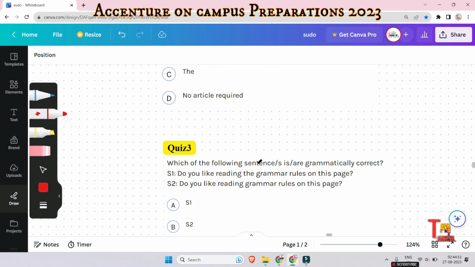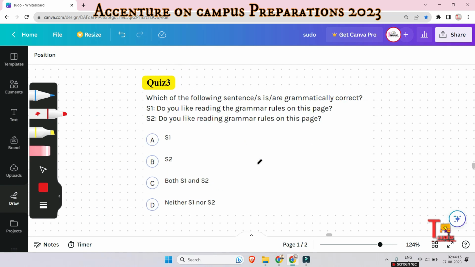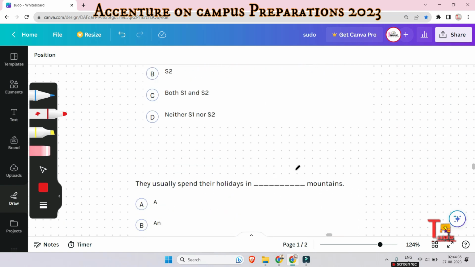Okay. The next is a quiz question for you. Which of the following sentence or sentences is or are grammatically correct? Do you like reading the grammar rules on this page? And the second sentence is, do you like reading grammar rules on this page? So, what will be the answer? Both S1 and S2, neither S1 nor S2, only S1, or only S2? Please give me the answer, all the three quiz questions, right?